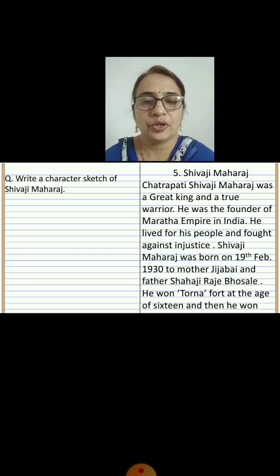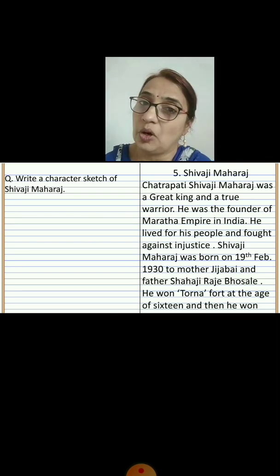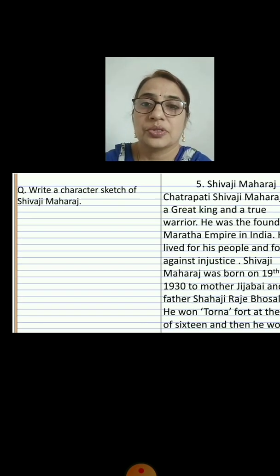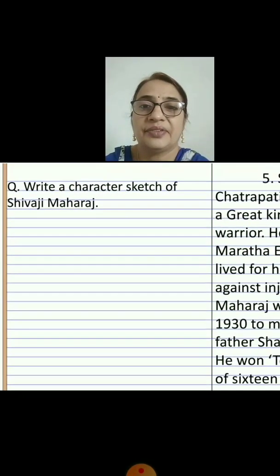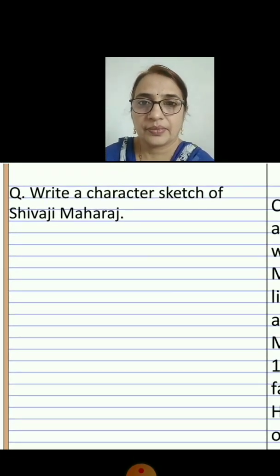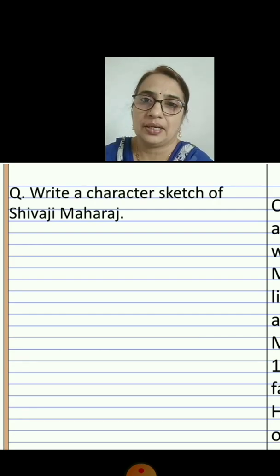Now this is the picture of your open notebook. You all know that if any format is given or the question of that composition, we always write on the left hand page of the notebook. So this is our left hand page of the notebook. So we are going to write a question on this page. Come on, copy down the question. What is the question for today's composition? Write a character sketch of Shivaji Maharaj. Yes, today we are going to write a character sketch of Shivaji Maharaj.